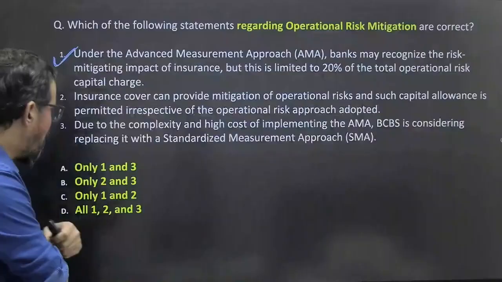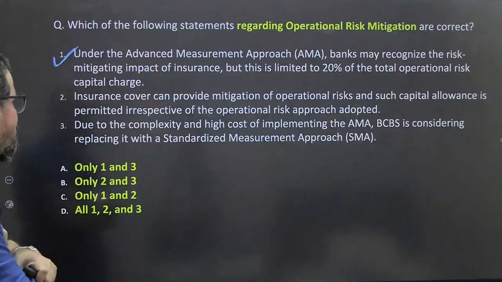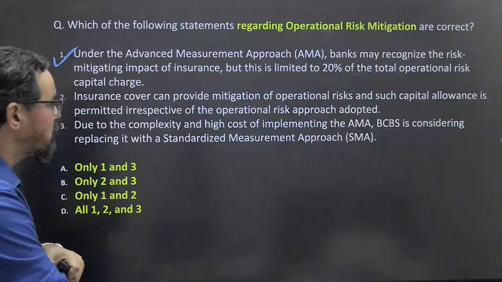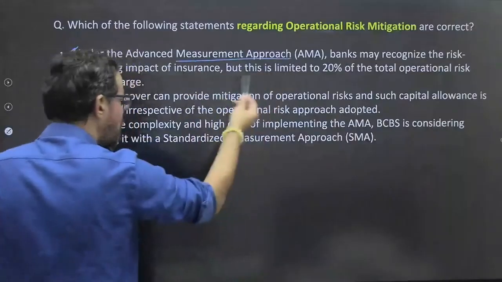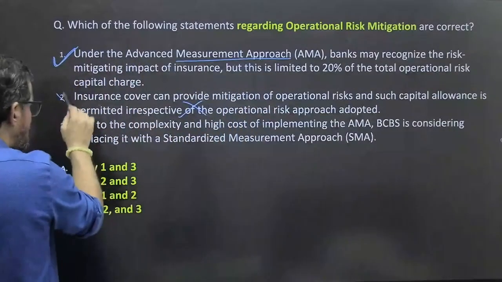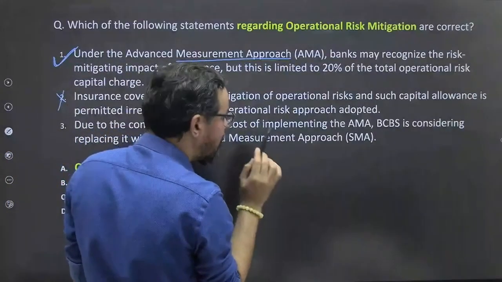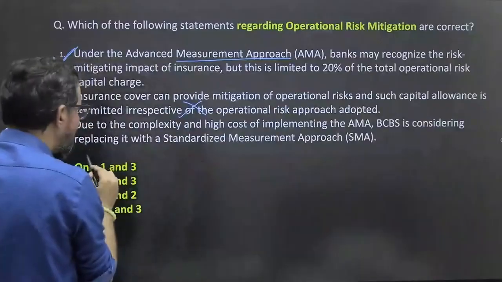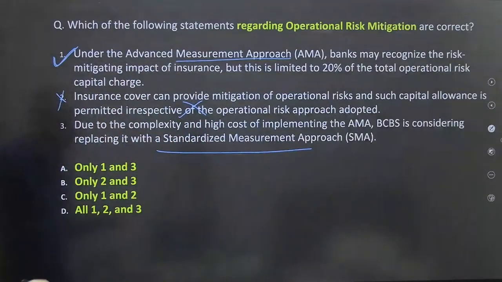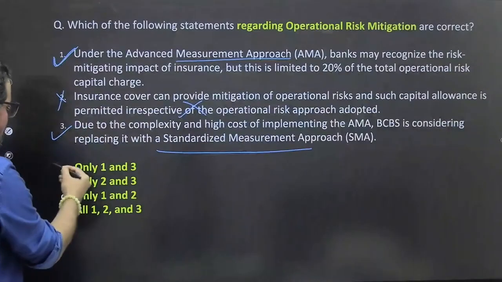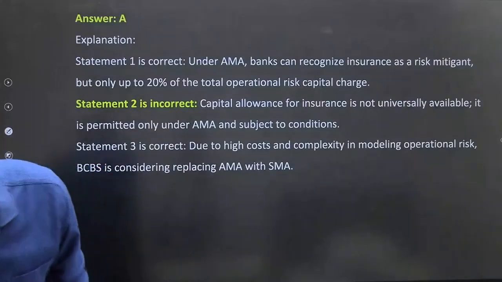Insurance cover can provide mitigation for operational risk, such as capital allowances permitted irrespective of the operational risk approach adopted. No. It depends: only if it is AMA can you go for this. This is wrong. Due to the complexity and high cost of implementing the AMA, BCBS is considering replacing it with the new standardized measurement approach, SMA. This is also correct. So 1 and 3 means option A should be the right answer for this particular question. A will be the right answer for this one.